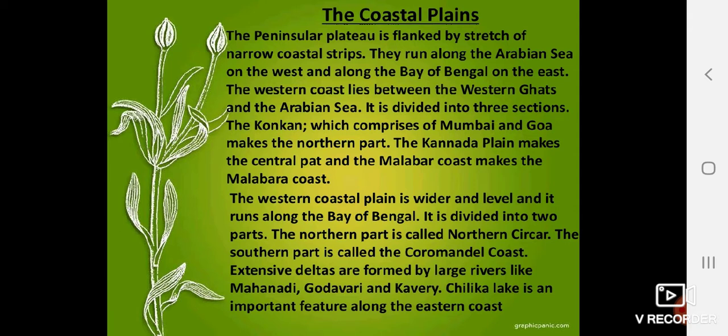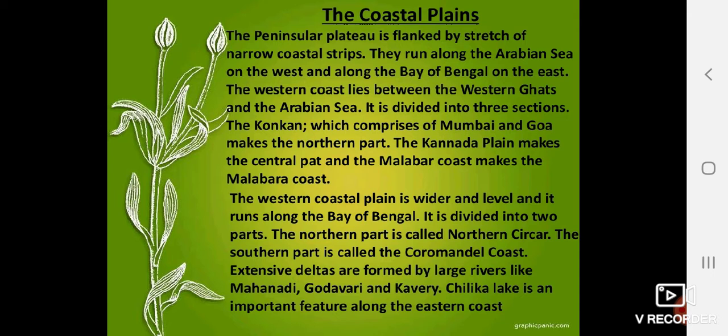The rivers are Mahanadi, Godavari, Krishna, Kaveri. They form many deltas, and Lake Chilika is the most important feature in the eastern coast. So when we compare the western coast and eastern coast, we find the eastern coast is wider than the western coast. Eastern coast is more level, flat, and wider, and the western coast is a little rough.